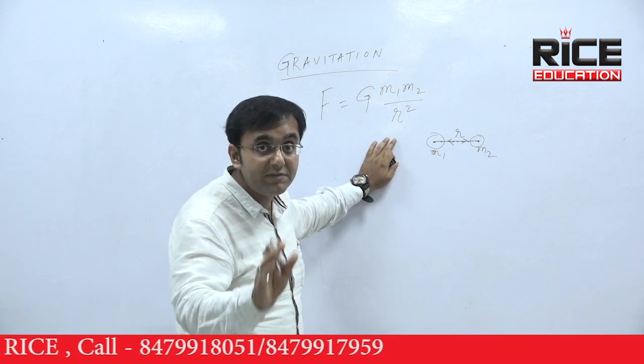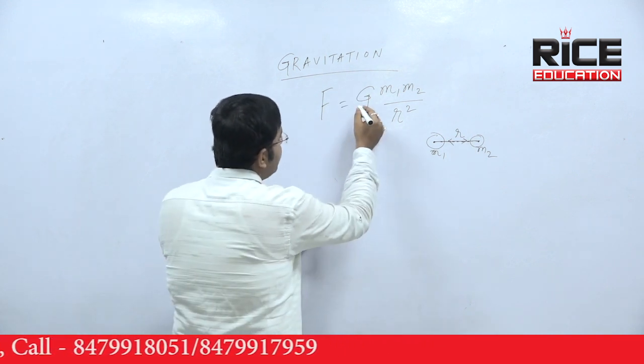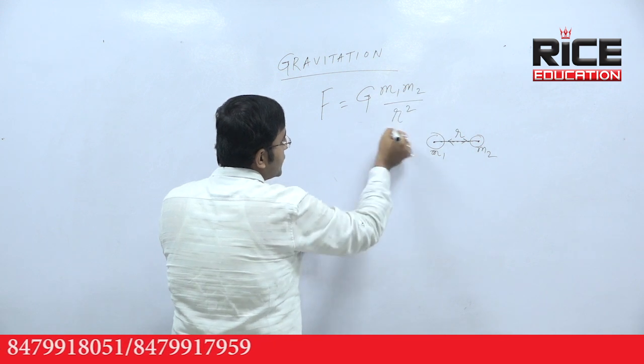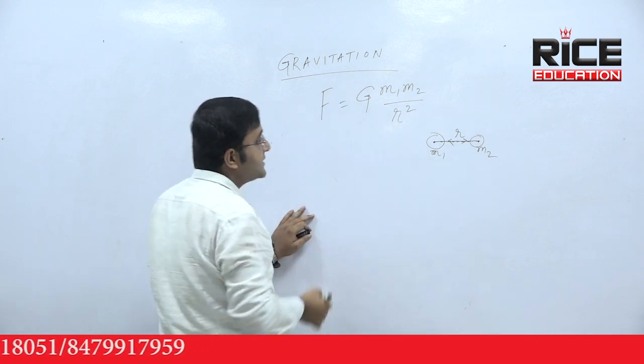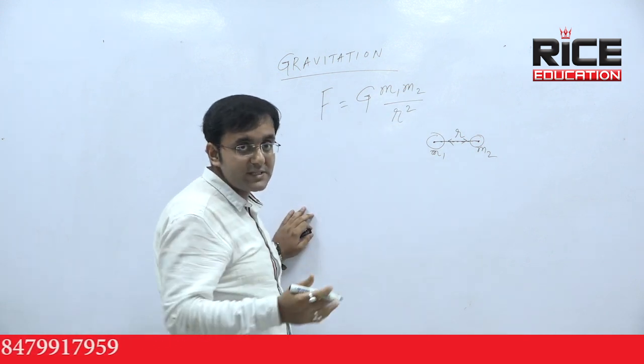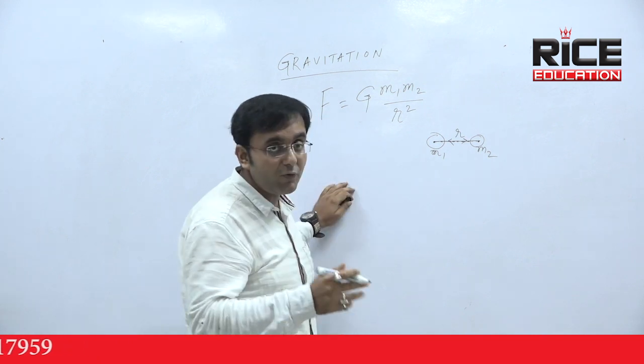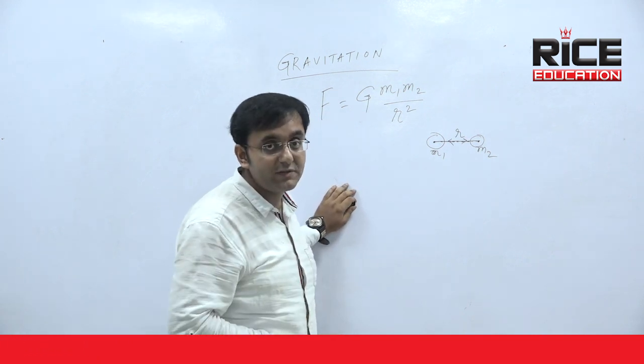Gravitational force follows the inverse square law. Look at this, F equal to G m1 m2 by r square. The relation between r square and F is the inverse square law. Once in WBCS, a question was asked: which of the following forces follows the inverse square law?